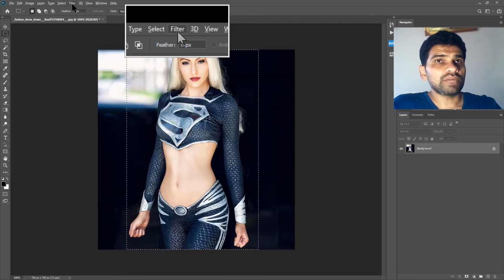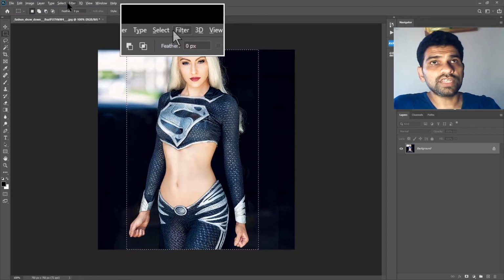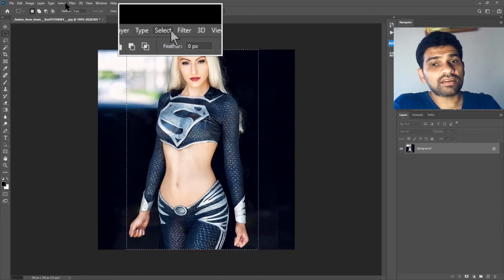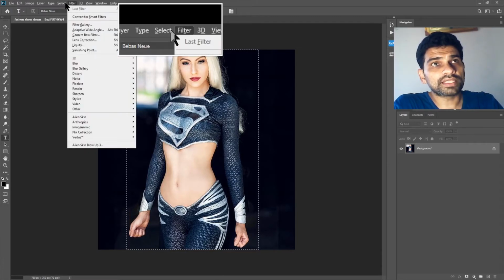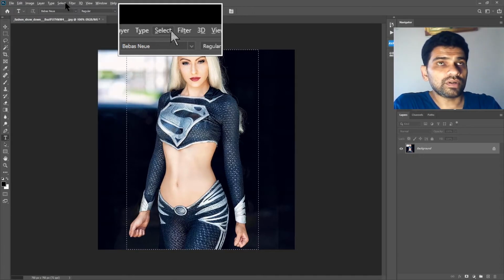So for example, if I have to open the filter menu by using my keyboard only, then I can always press Alt first, then I can press T for the filter menu to be opened, as you can see. So let's get back to where we were before.